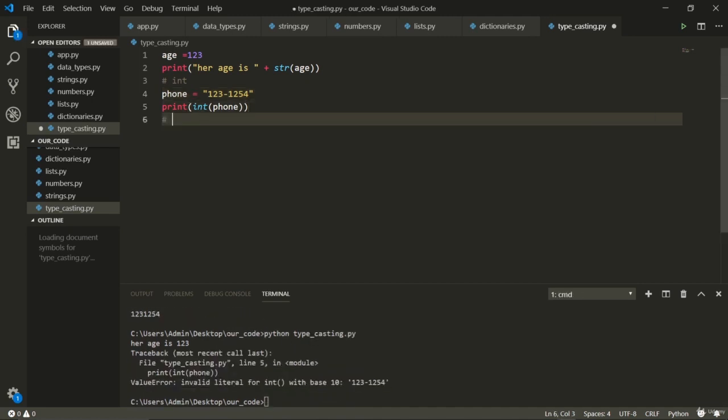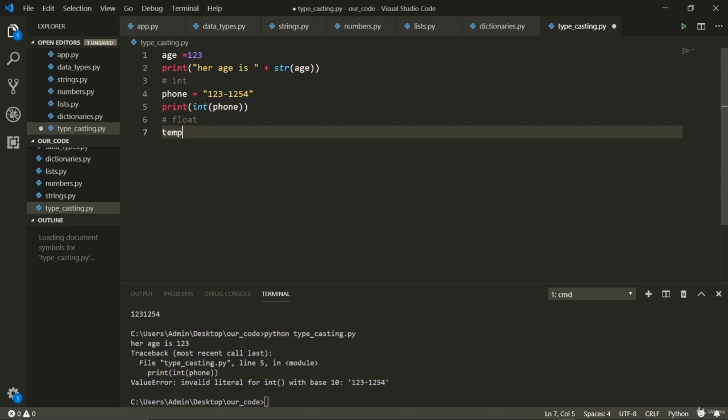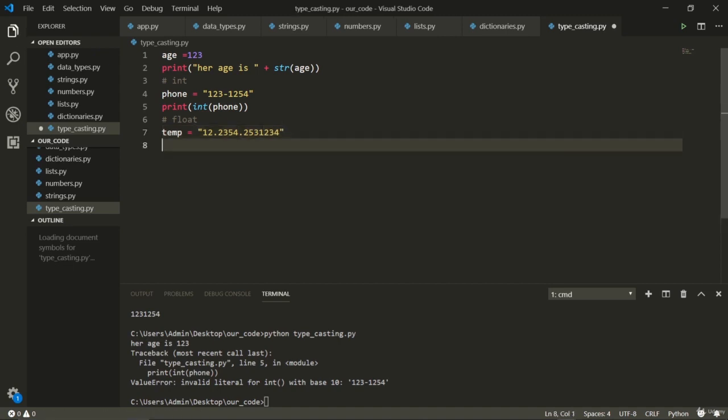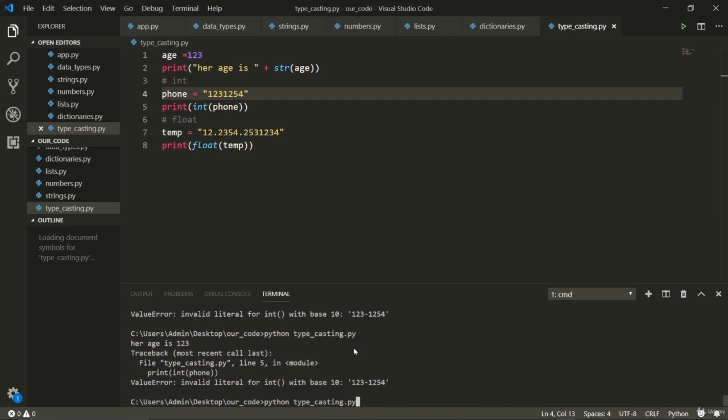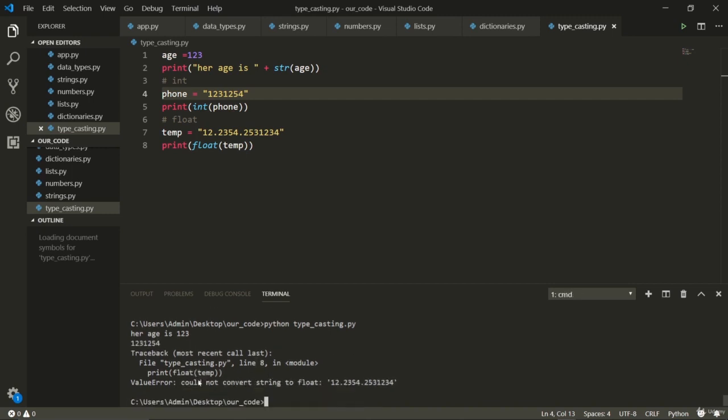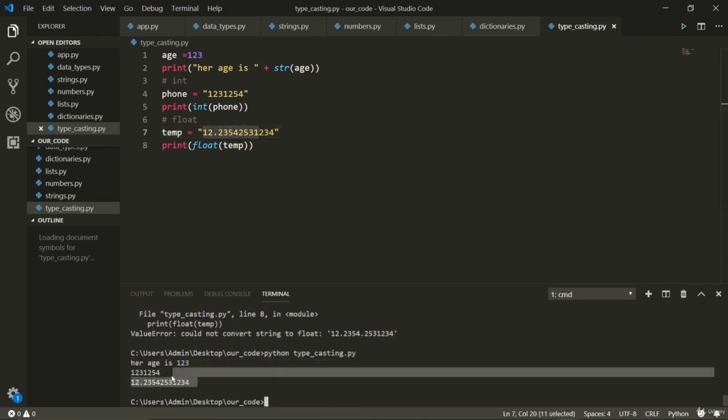You can also use a float. For example, temperature, you can just save it as temp. Let's say I have this. This is not a valid float, but I can try to convert it, and this should most probably give me an error. Invalid literal for int. Well, for int, that is. Same for the float. Could not convert the string to float. Now if I remove this, now this is a perfect float right there. I can convert this very easily, as you can see right here.